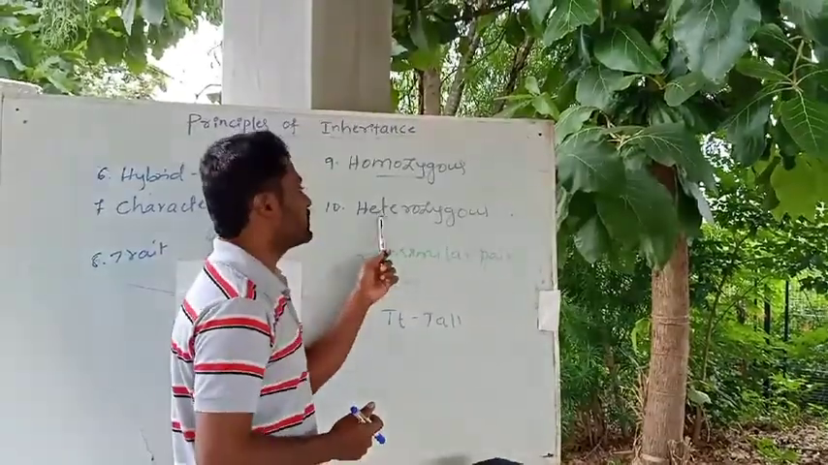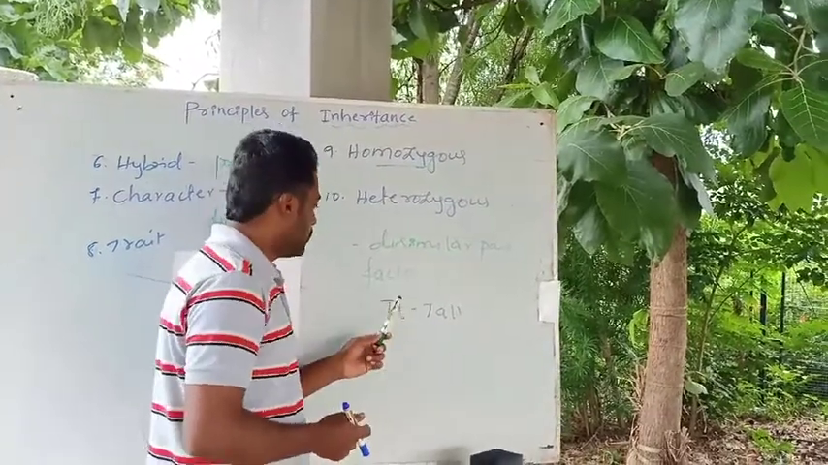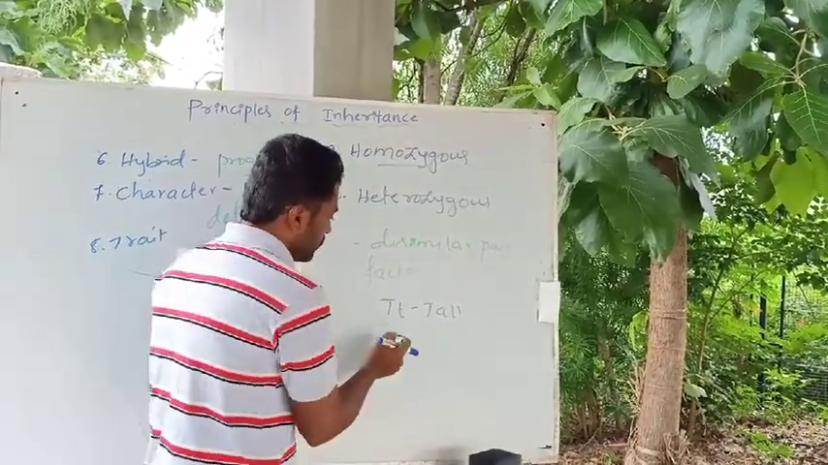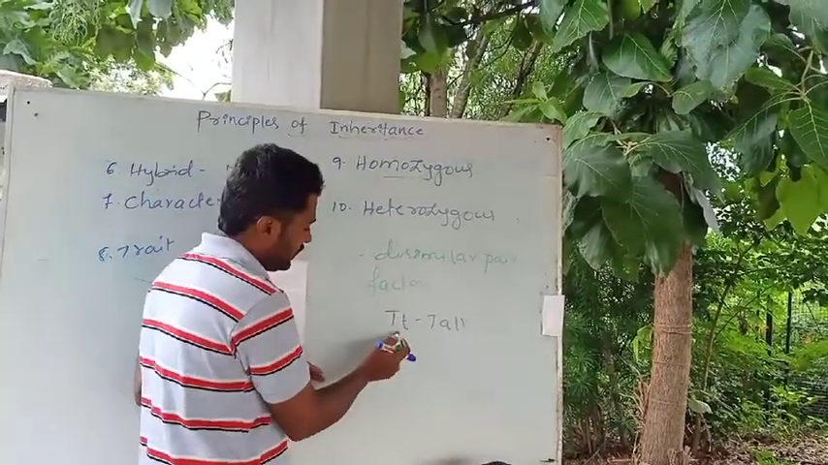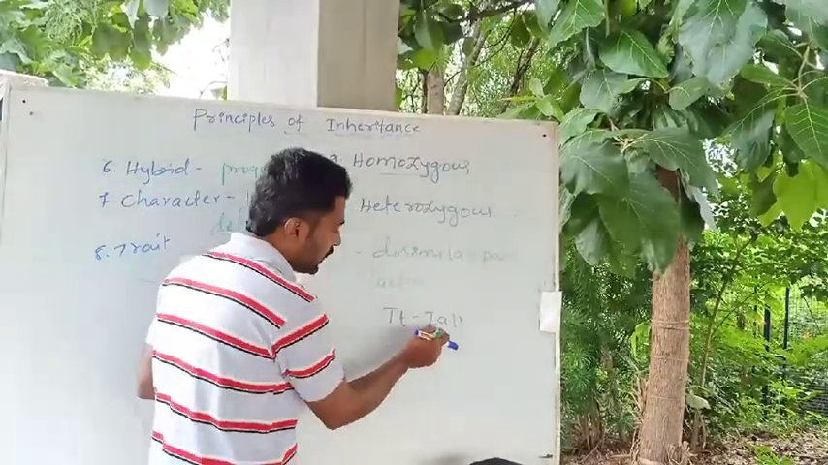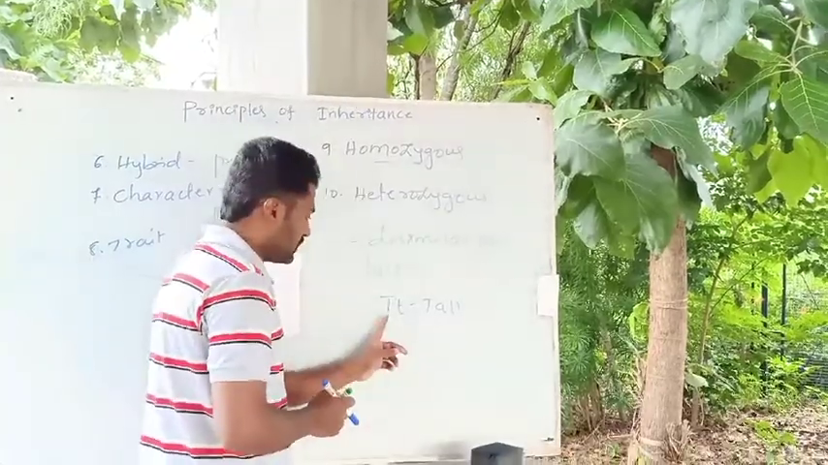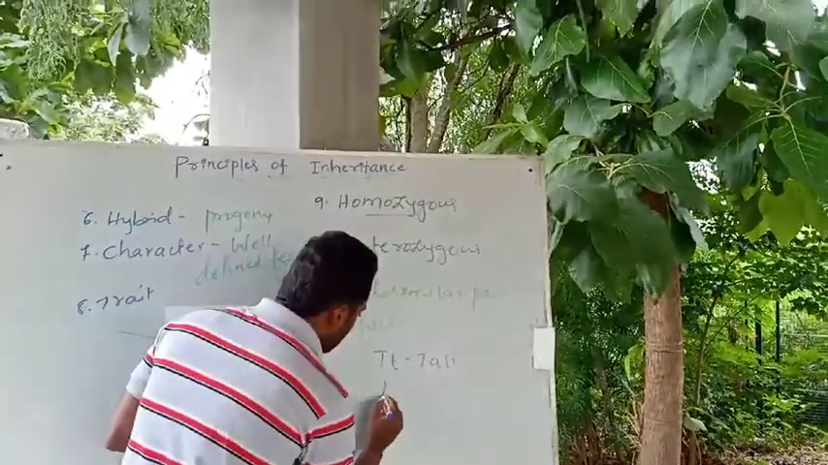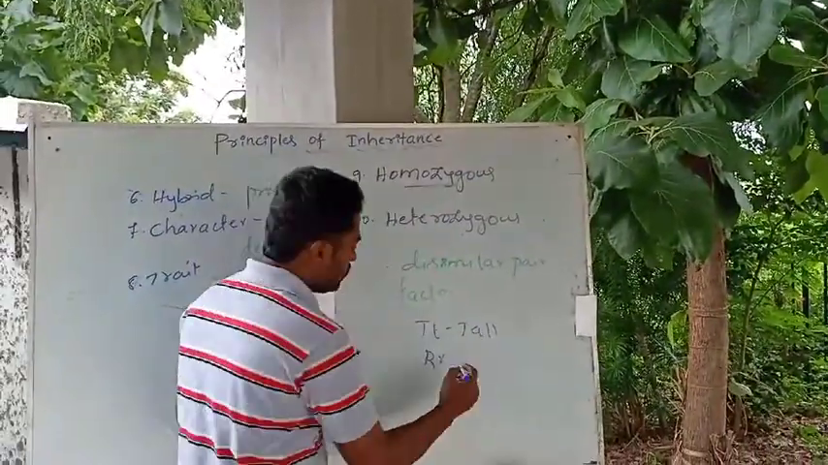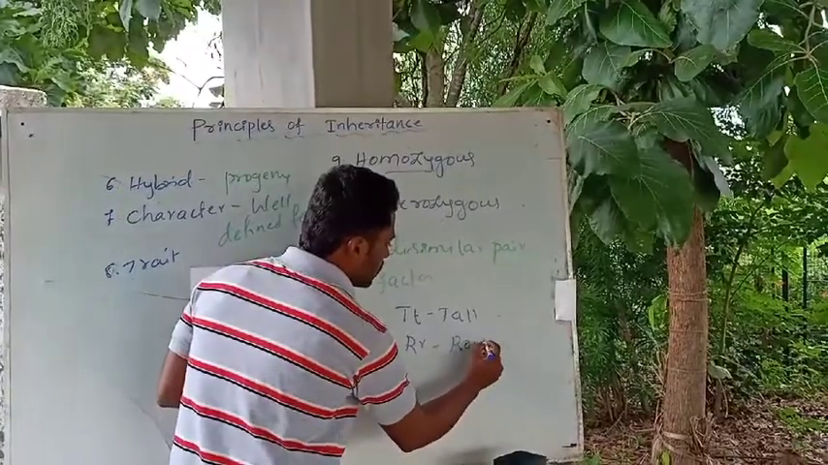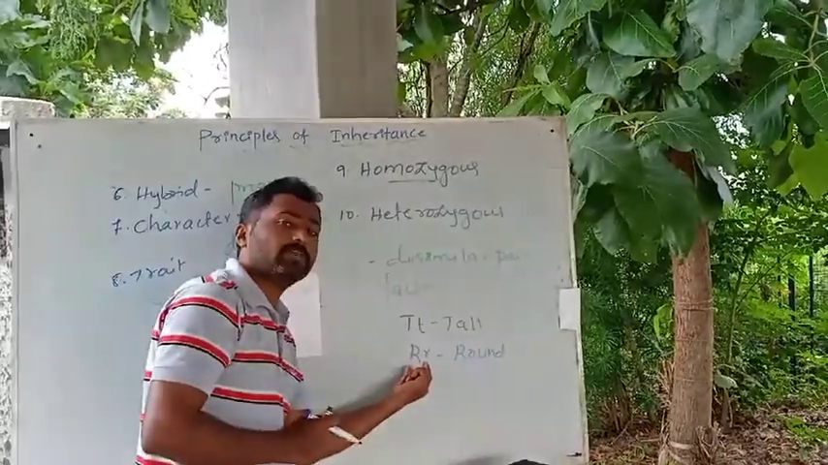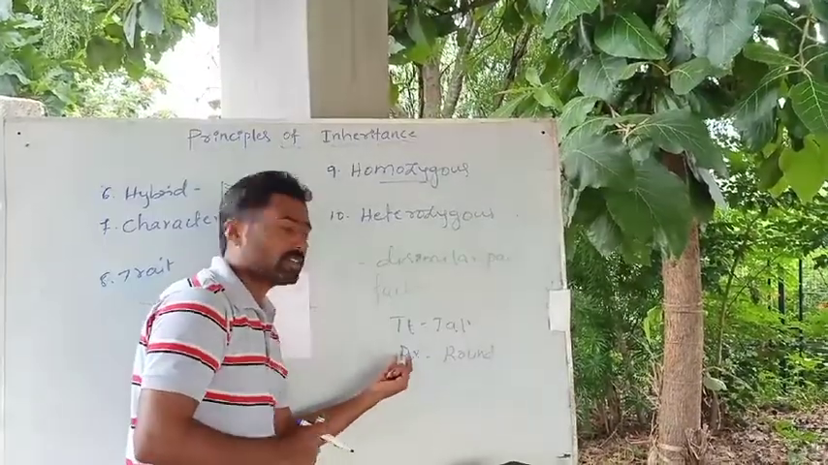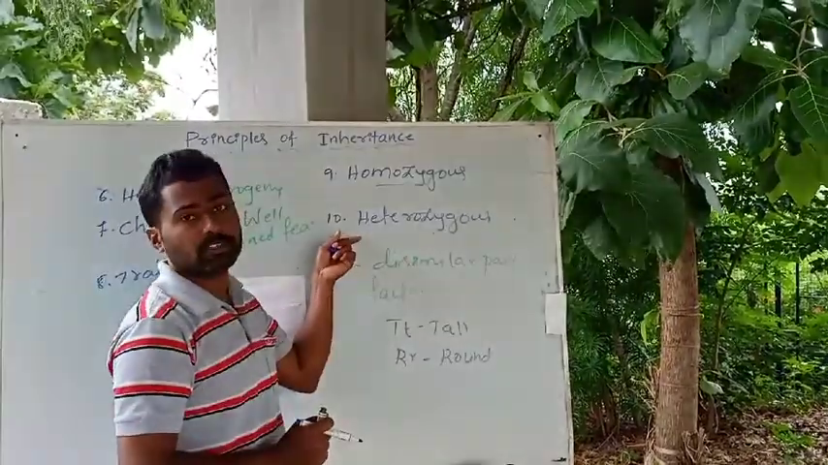That is considered as heterozygous. Capital T and small t: a different or dissimilar set of factors or alleles can be seen here, but the character will be tall. This is heterozygous. Similarly, capital R and small r. Here the character will be round, but the alleles or factors will be dissimilar. So that is what we call heterozygous.